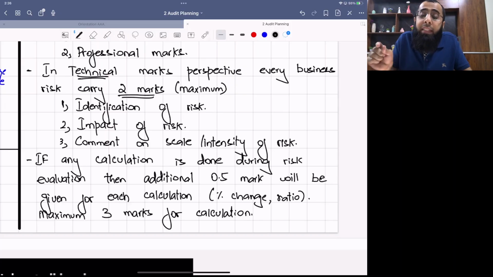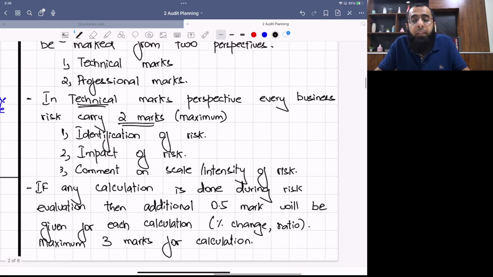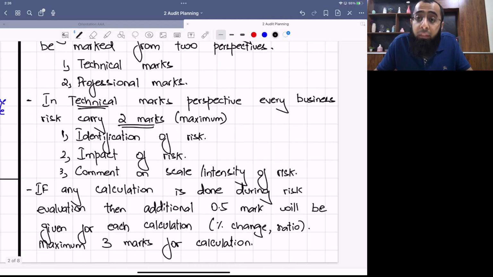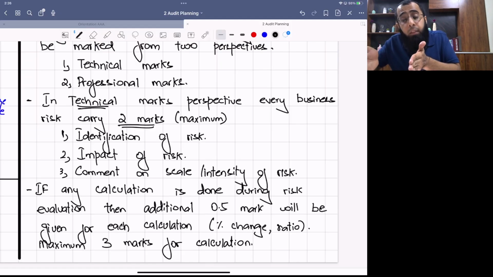The examiner has kept a cap for this because otherwise the students would only gain marks through calculation. So the examiner is saying that I am more interested in your evaluations. You can get a maximum of 3 marks for calculations, but after that you can do calculations, but then you will not be marked for them. I want each business risk to be well evaluated.